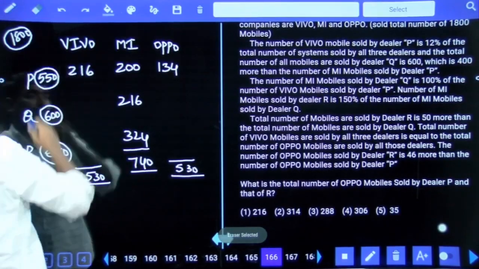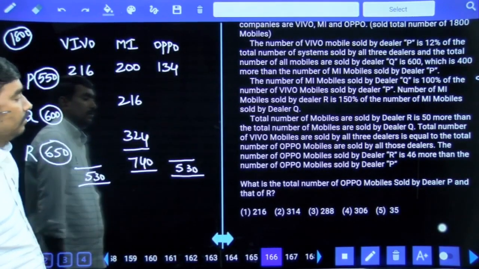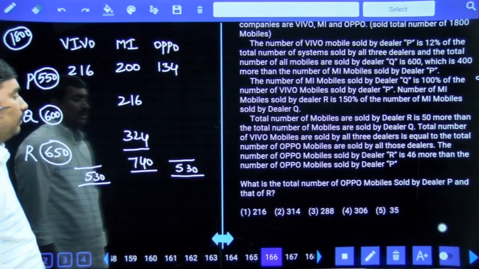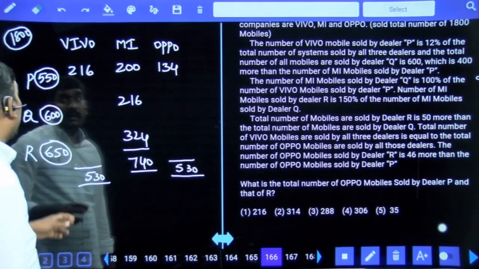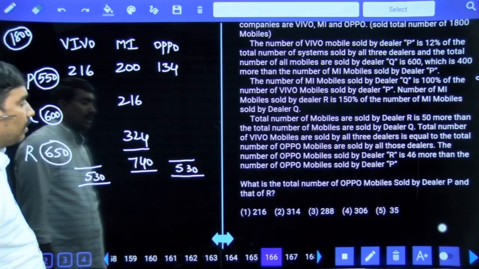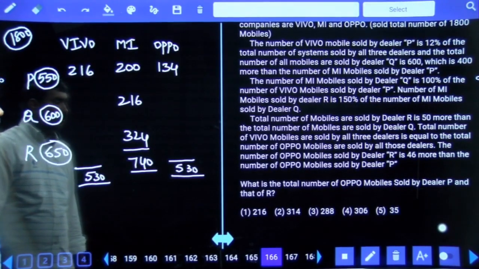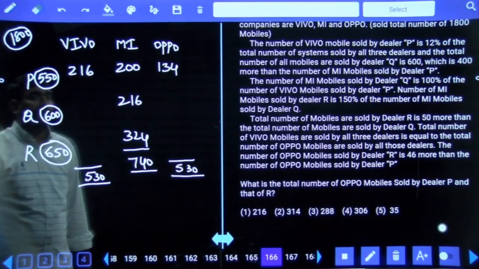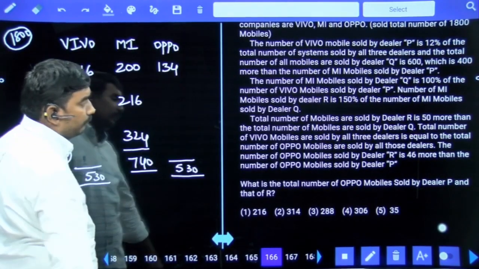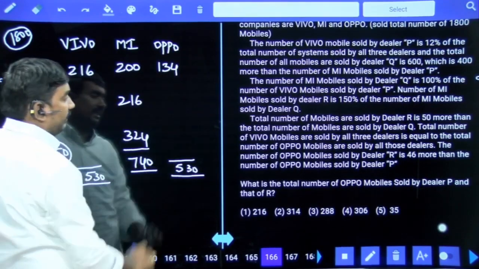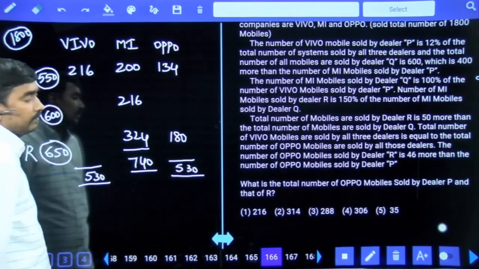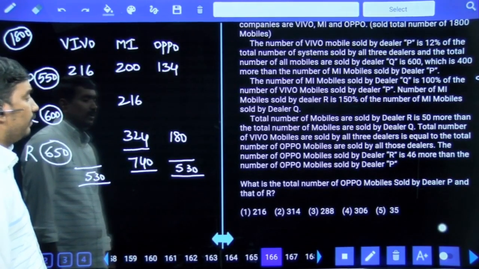Next, the number of Oppo mobiles sold by dealer R. Oppo mobiles sold by dealer R is 46 more than the number of Oppo mobiles sold by dealer P. Dealer P Oppo is 134. Dealer R is 46 extra. 134 plus 46 means 180.